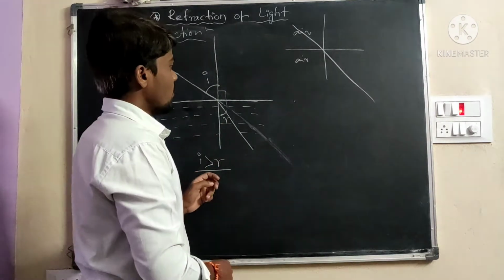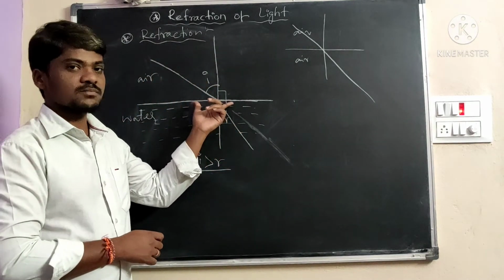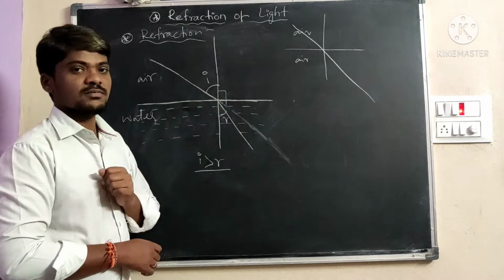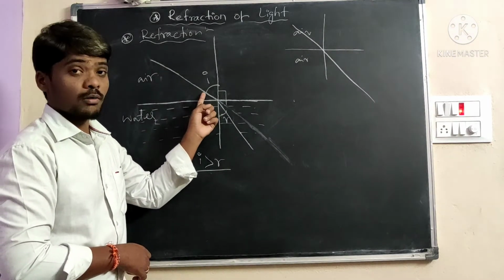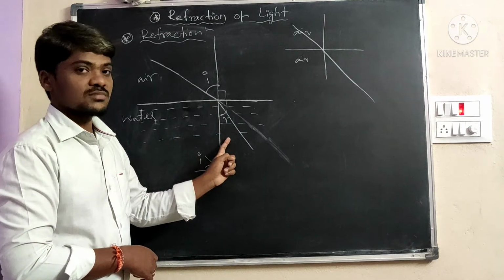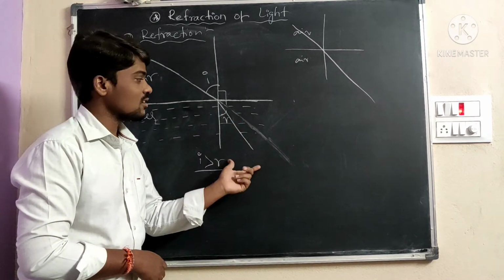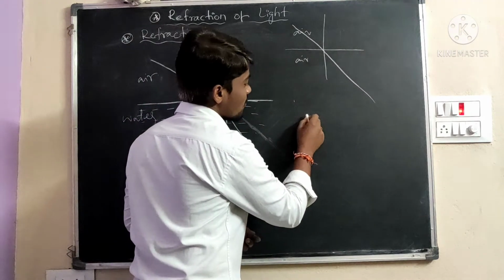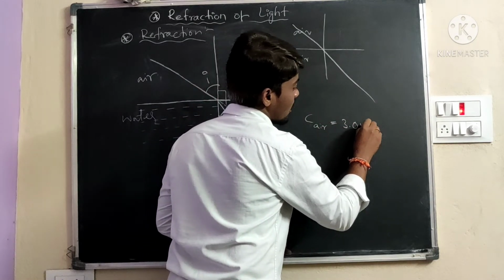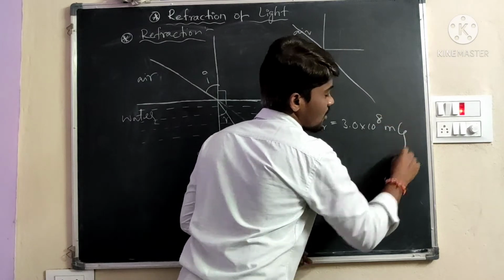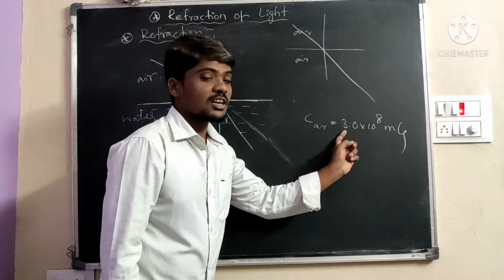Why is it bending? When the light rays travel, the speed of light in the air medium is more compared to the water medium. The speed of light in air is 3 into 10 to the power 8 meter per second.